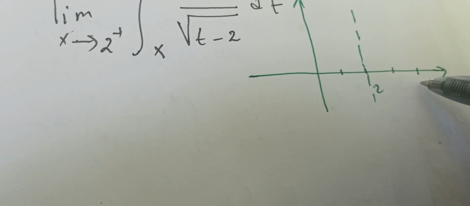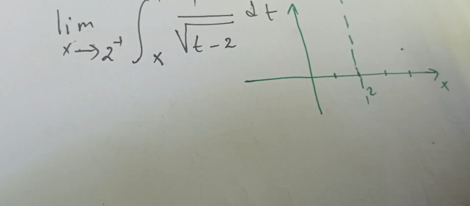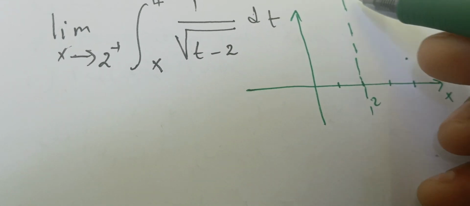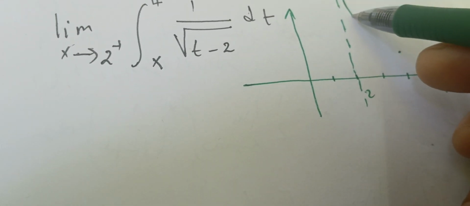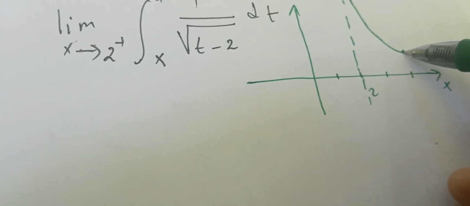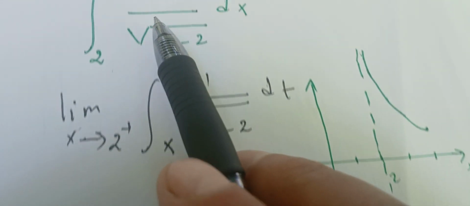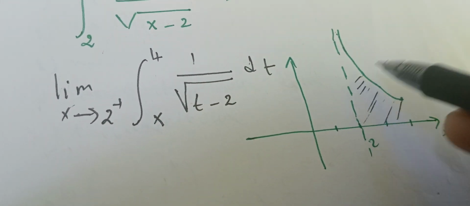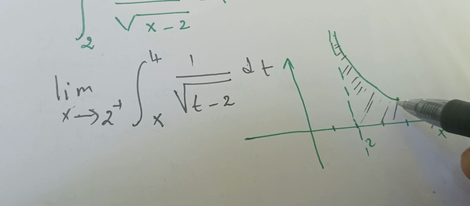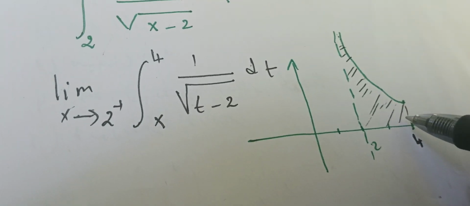When I'm at 4, I have 1 over the square root of 2. So my function will be decreasing, and computing this integral is basically finding this area here. Is it finite or infinite? This is the problem, the aim of our question here.